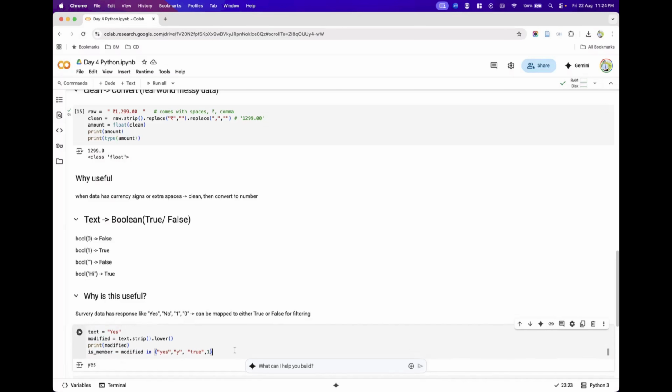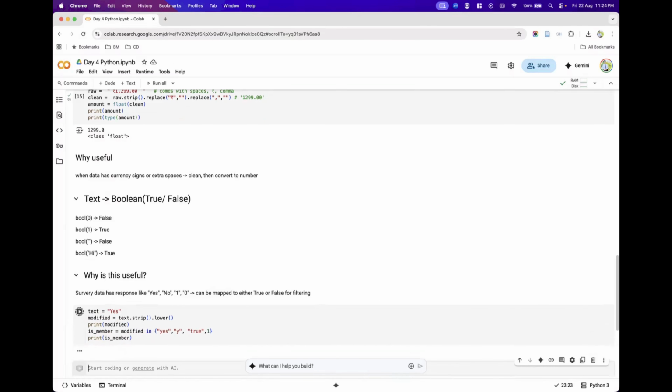Now when I print is_member, it will say that yes, the lowercase "yes" is present inside the set data type. So the value true will be inside is_member, and when I print it, I'll get that answer.